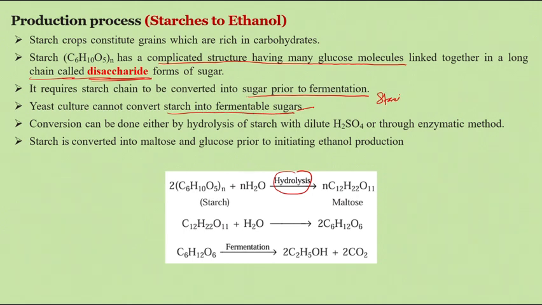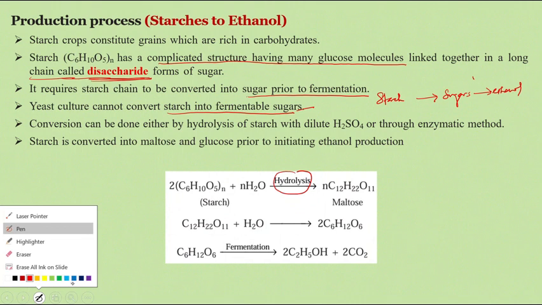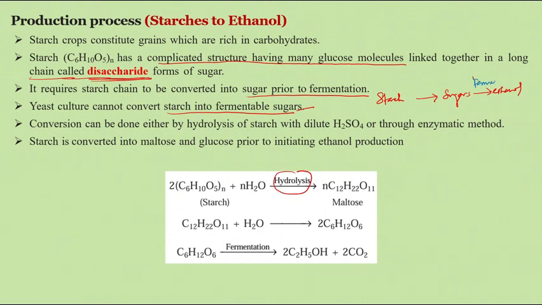So starch is not directly converted into sugars, and then sugars into ethanol. Fermentation is possible for sugar, but for starch to sugar we need a process called hydrolysis. So the starch is converted into maltose. Then maltose is again converted into a sugar compound called glucose.